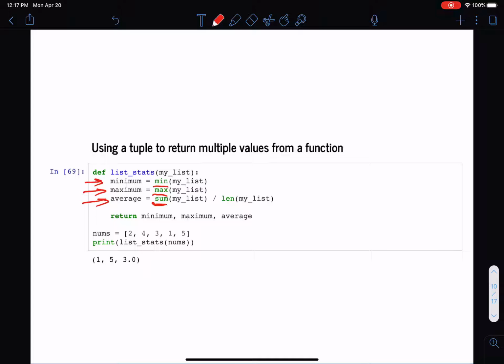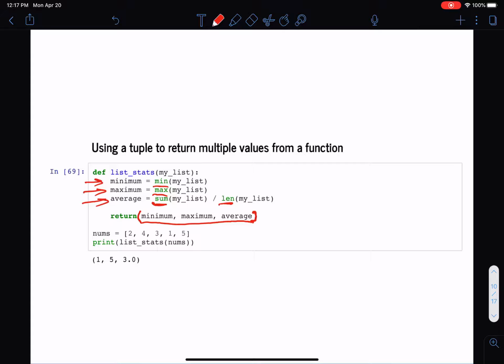Sum, something we've seen before, sums up the elements of the list, and len is the length of the list. So the average is just the sum divided by the length. So I could compute these three statistics, minimum, maximum, and average, and return them in a single statement right here. What this is doing is creating a tuple of these three values, and I'm returning that tuple all at once.